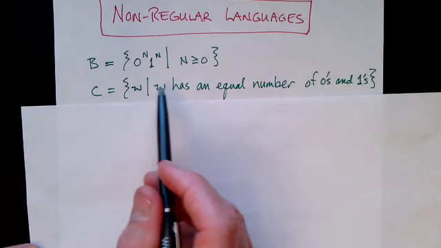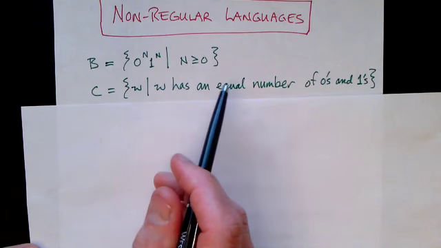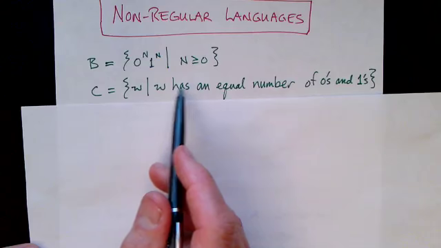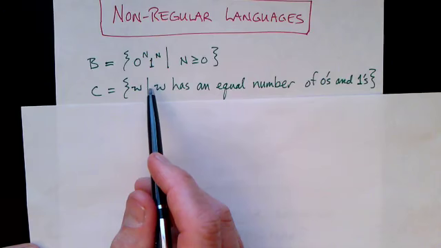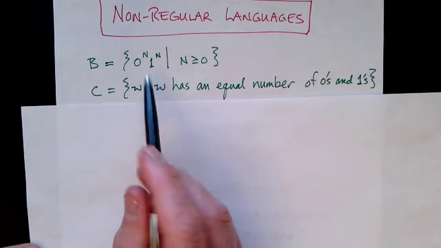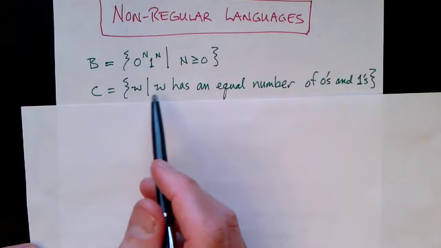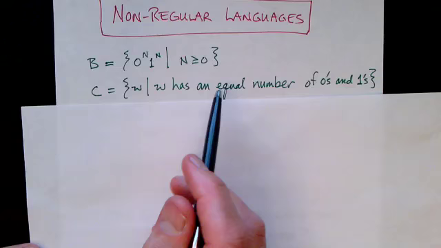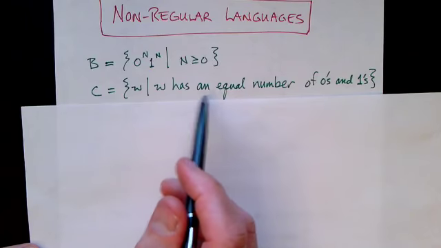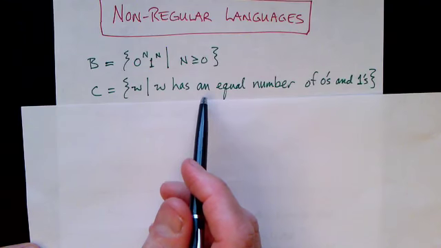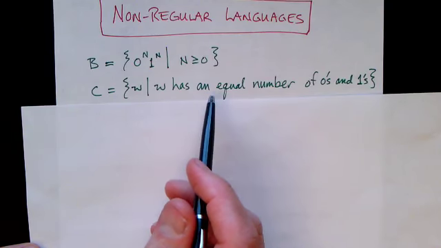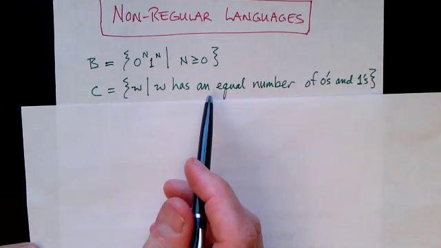Every string composed of zeros and ones, where the number of zeros is equal to the number of ones. They can be in any order this time. This is a similar language, and it's also non-regular. Like the language B, it requires you to count up the number of zeros and count up the number of ones, or perhaps keep track of the difference in the number as you go through the string. And as this difference between the number of zeros and the number of ones can be arbitrarily large, it's beyond the capability of a finite-state machine.